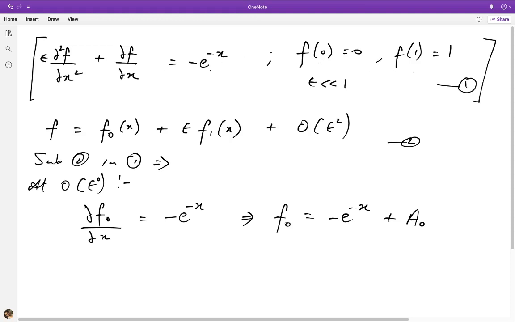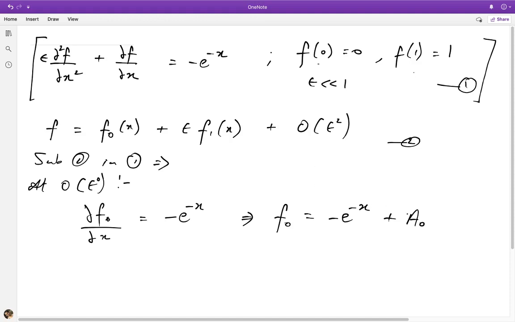Now, without any other knowledge of this problem, and especially because it has no physical basis, it's not easy at this point to figure out where we should look to do a boundary layer analysis. So in such cases, we do the only thing we can do, which is to assume for now that there could be a boundary layer in either place, and do a boundary analysis on both places and hope that the analysis will show us which of the boundaries has a boundary layer and which does not.